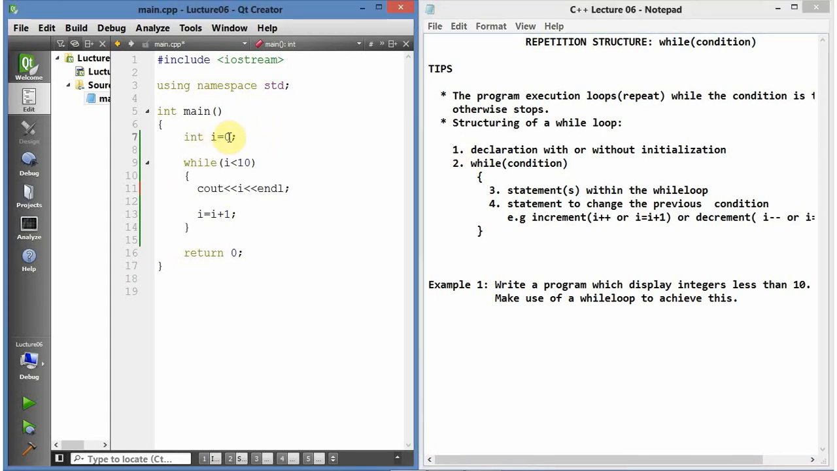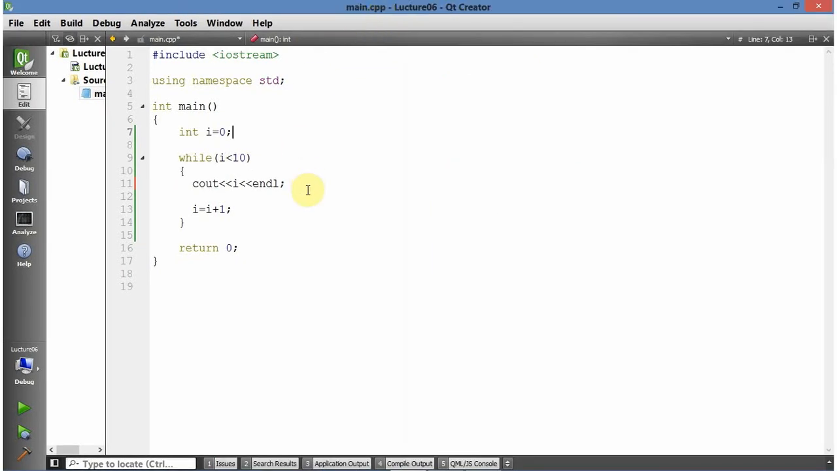We initialize I to 0, and then we have our while, and then the condition says what? I less or equal to 10. So let me now go and explain how the program executes. First, for the first time, we gave our I the storage I. Remember, these are storage references. Inside that storage, we store what? 0.